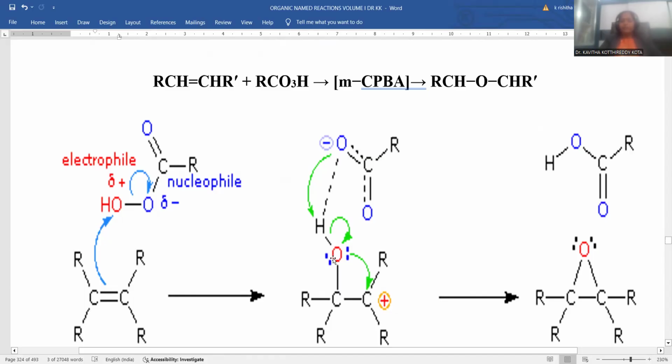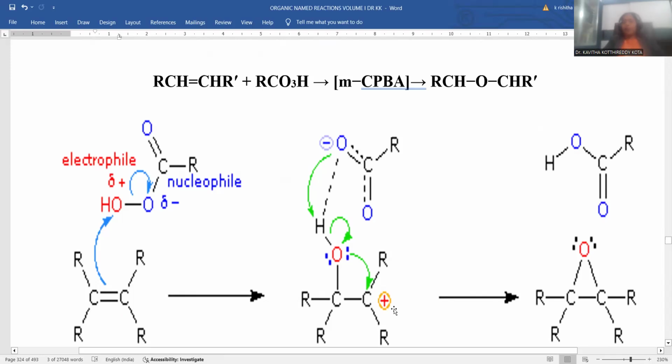Whenever bonding between the oxygen and the carbon atom takes place, the oxygen loses electrons and experiences a positive charge, and electrophilicity will be there, with electrons lost by the adjacent carbon atom. This oxygen came from the peracid only. Now the lone pair of electrons on the oxygen takes part with the second carbon atom and gives the bonding electrons between the oxygen and carbon, so that a three-membered ring system is newly established, with the carbon-carbon bond already there.